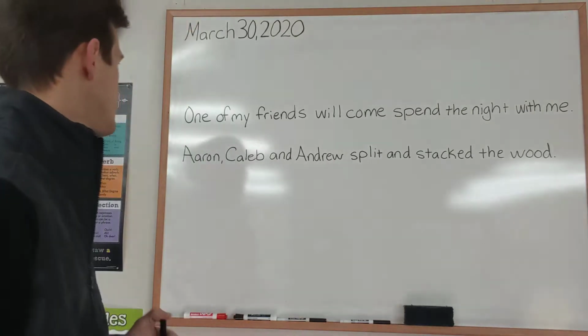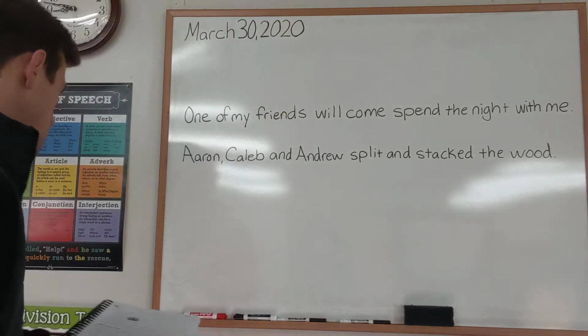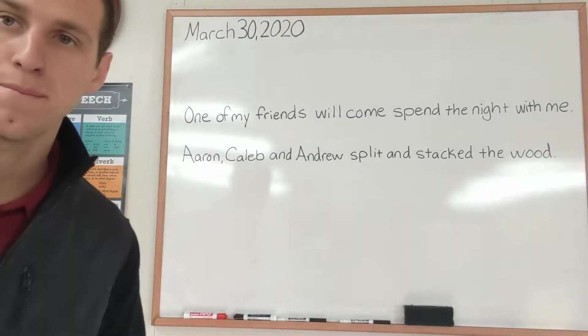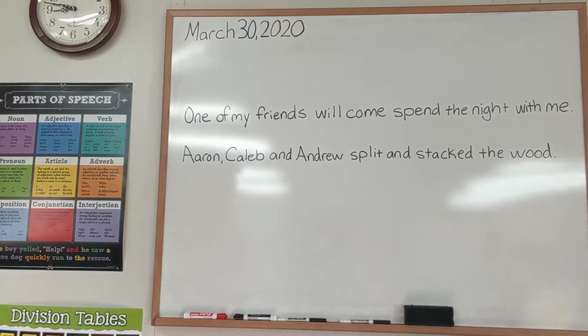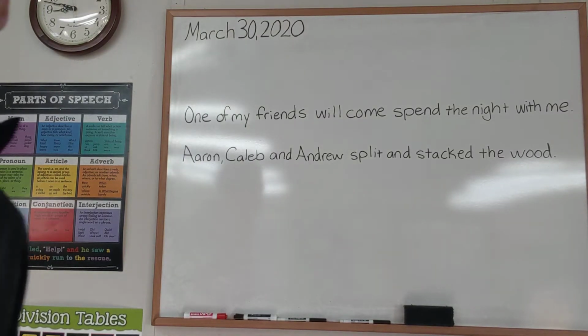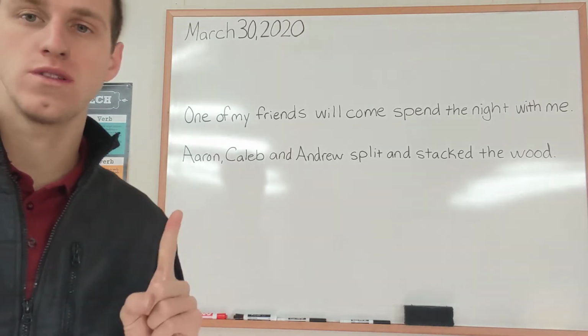I have 2 sentences up here on the board. For both sentences, I want us to put parentheses around each prepositional phrase and then underline each verb twice and each subject once.